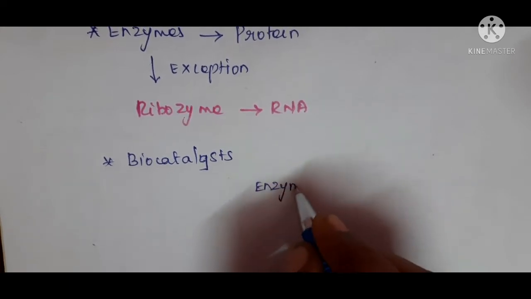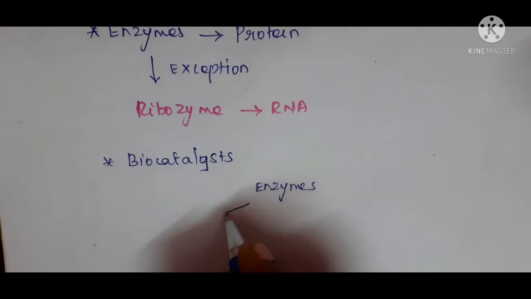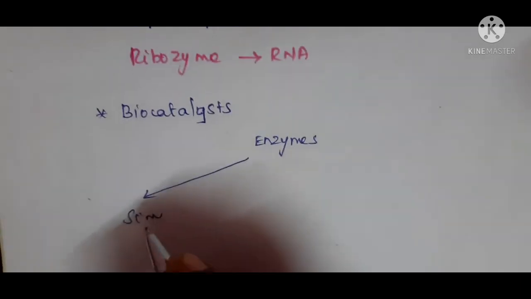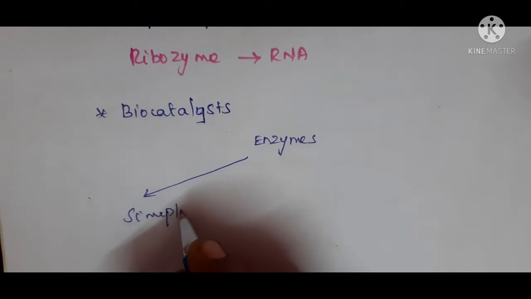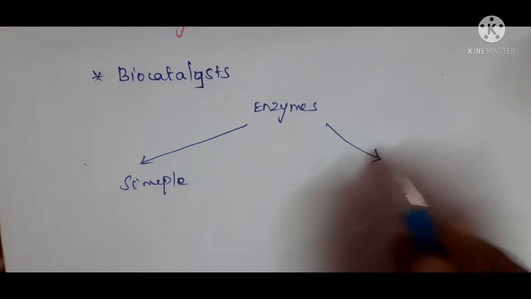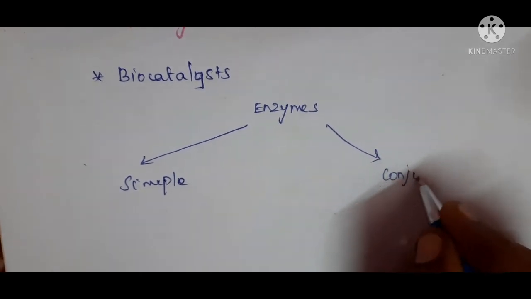That is simple enzymes and conjugated enzymes.